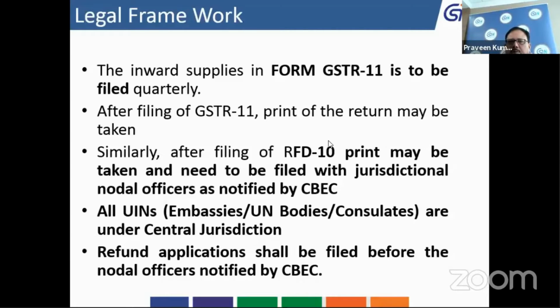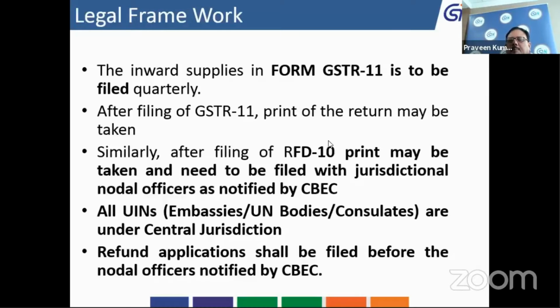We are going to show you the screens: how it is filled, how an incorrect invoice is deleted, what is the procedure for correction of an invoice if any mistake you have made, and if you have missed something, how it can be added in your GSTR 11. All these things we will show you how they can be done.